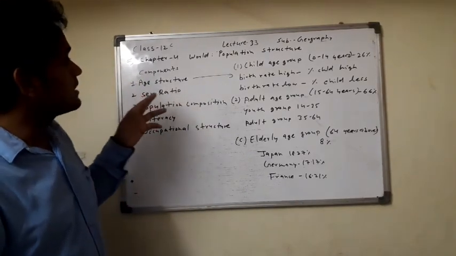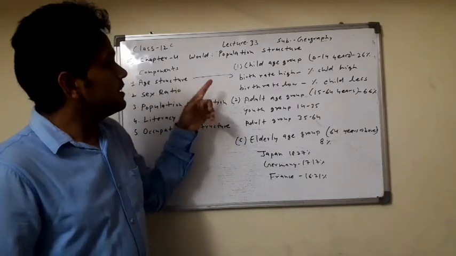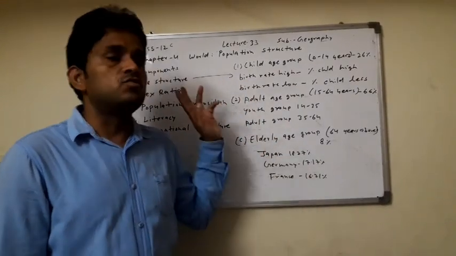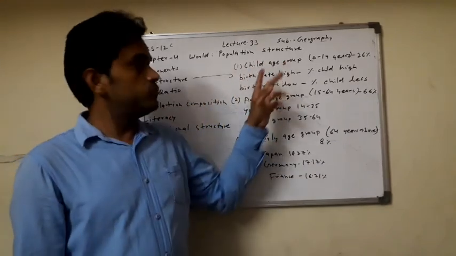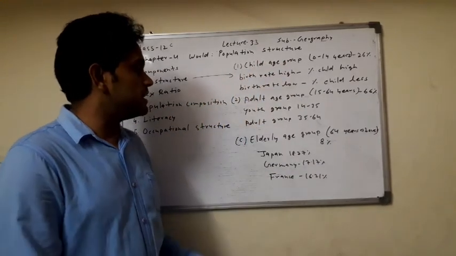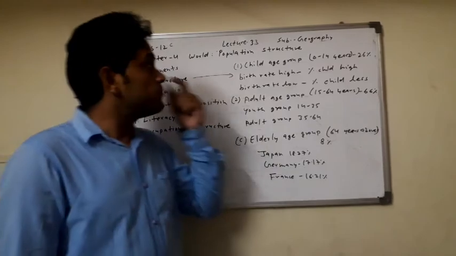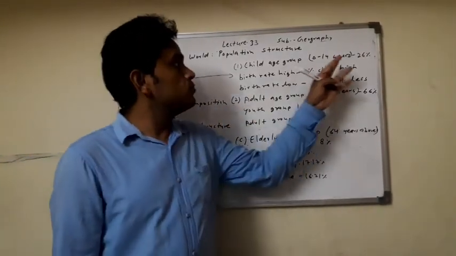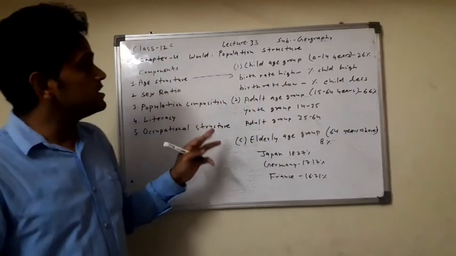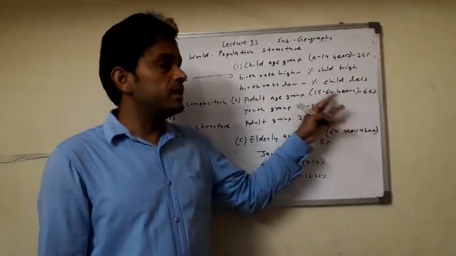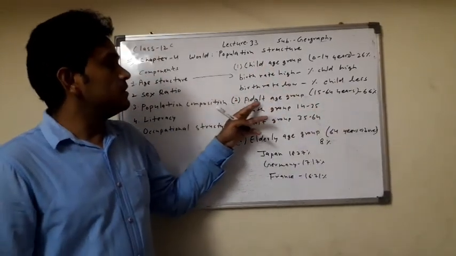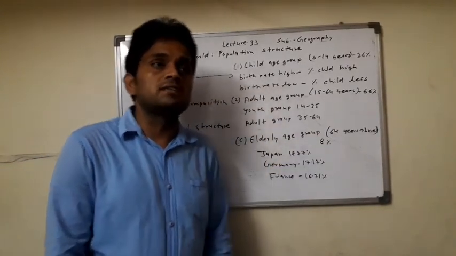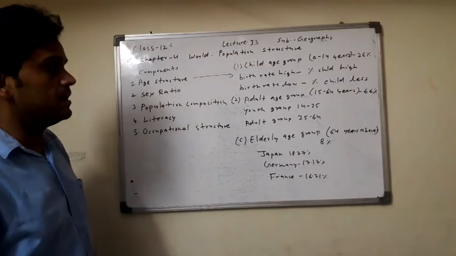We can classify the age structure in 3 parts: child age group, adult age group, and elderly age group. First, the child age group, the newborn baby to 14 years. The 15 to 64 years are counted in the adult age group, and the last, the elderly age group, is above 64 years.